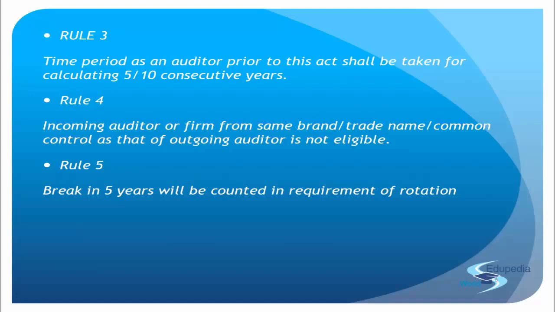So that is why, if you look at rule 5, it says a break in the term of the continuous period of 5 years shall be considered as fulfilling the requirement of rotation. It means it is allowed. Because it is not a continuous period of 5 years, there is a break, your condition of rotation is fulfilled. You can rotate now, not a problem. And you can rotate and come back, not a problem.